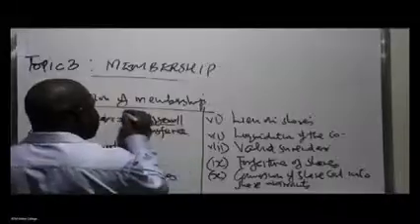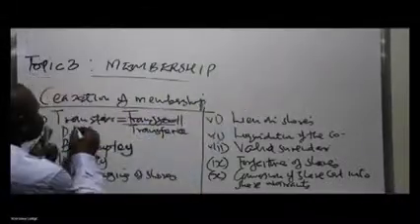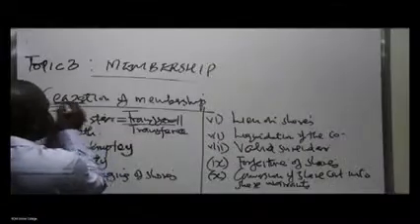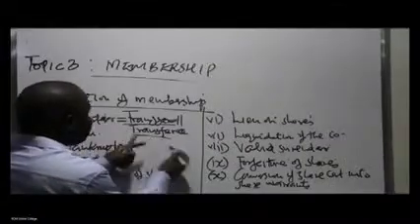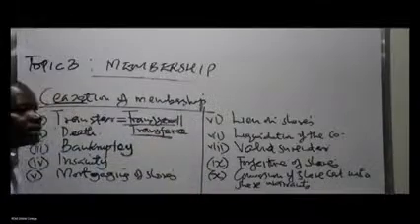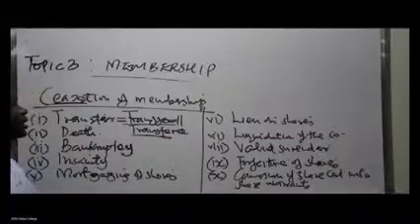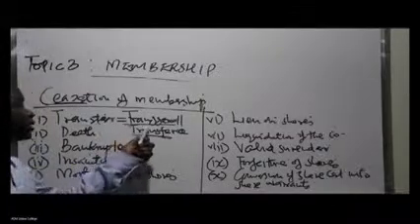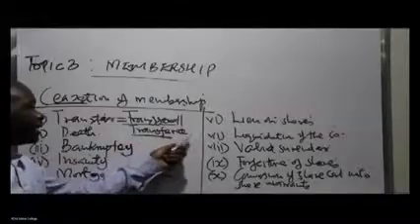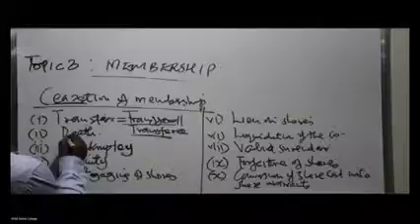The transferor is the one losing the shares because he's the one agreeing to transfer to the other party. Therefore, as a result of that, he ceases. On the other hand, the transferee is receiving, because he's taking over the shares. This one appears in both of them: the transferor is ceasing, the transferee is becoming.